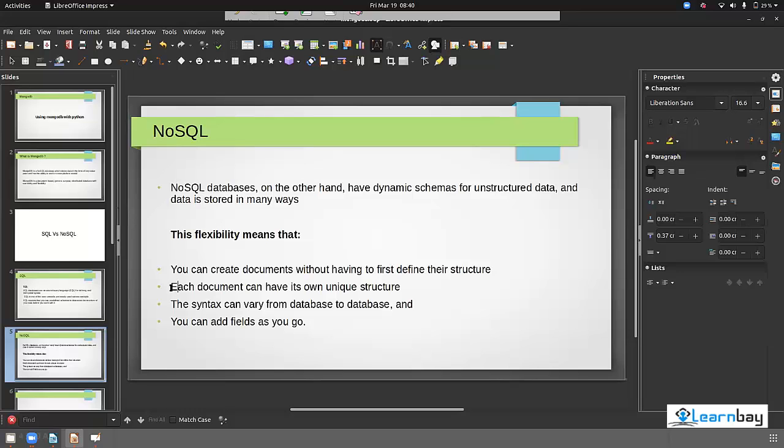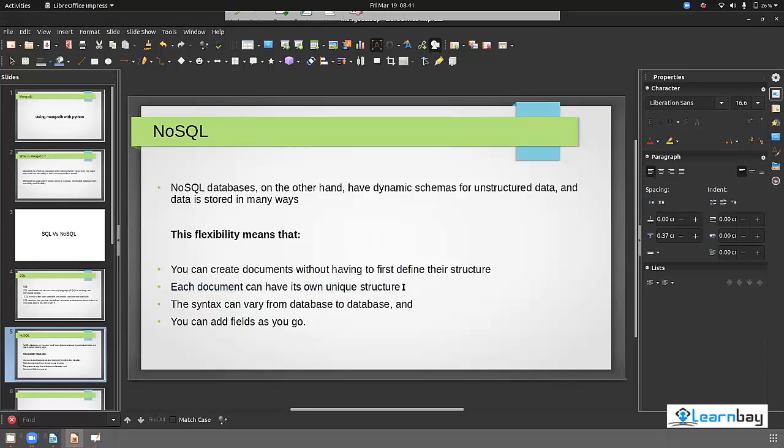Can anyone explain the second point, if you have understood the non-SQL database? Each document can have its own unique structure. Suppose in the first document you have 3 columns, in the second document you can have 25 columns. It doesn't care. You also know that inside a key you can have a value with different key value pairs, or in short, a nested dictionary. Everyone knows about that. Yes, a dictionary inside a dictionary is called a nested dictionary. Exactly, so you can create that structure also.